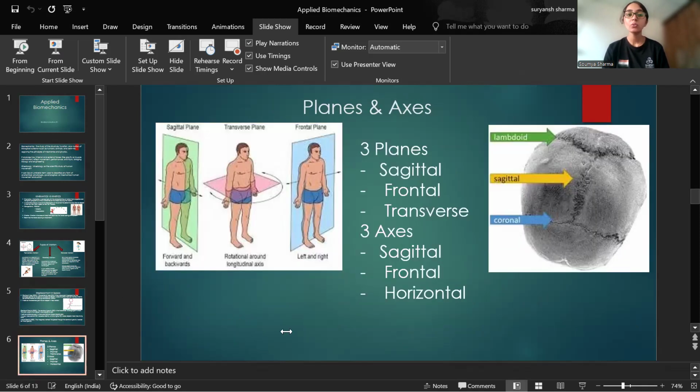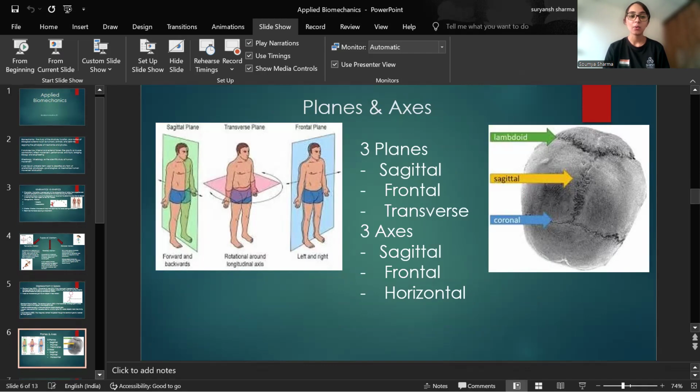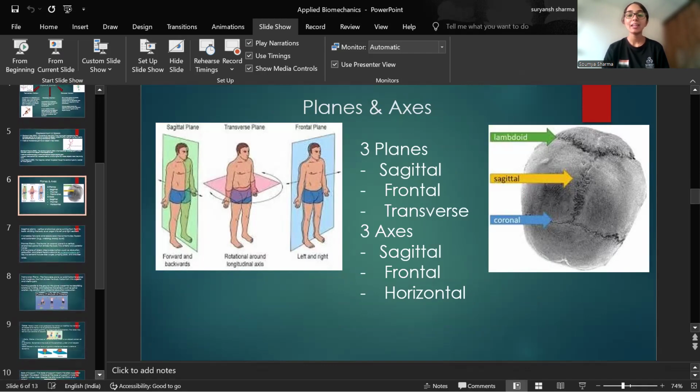Now we come to some planes and axes. So we know that any motion in our body occurs around three axes and in three different planes. Any motion which is occurring around something, that is the axis for movement. And any motion which is occurring inside something is a plane for movement.